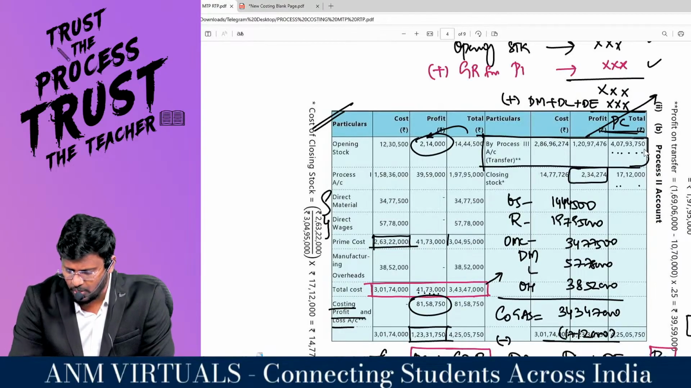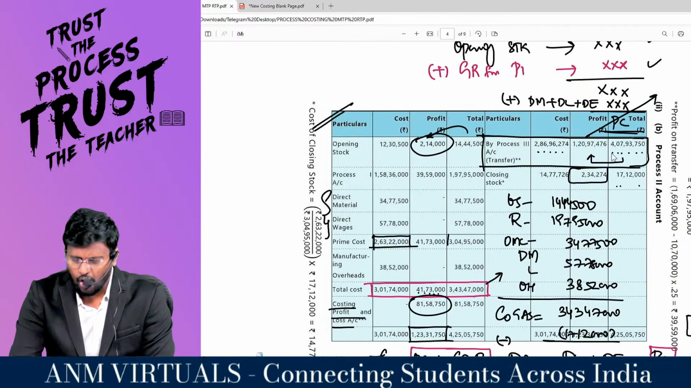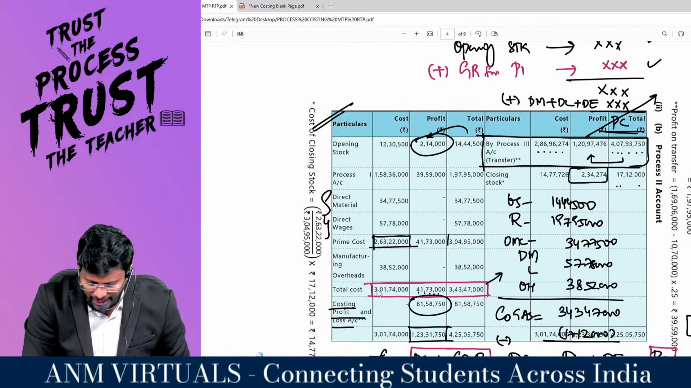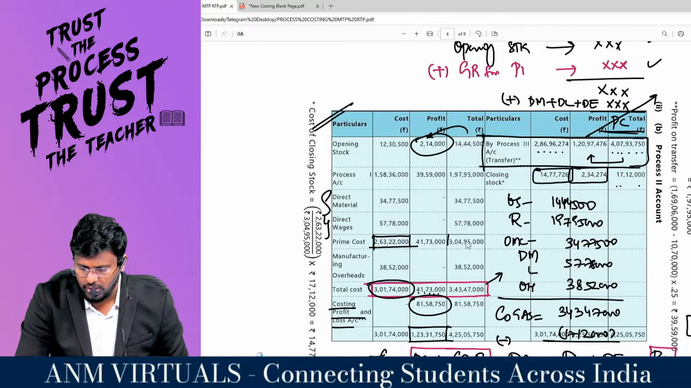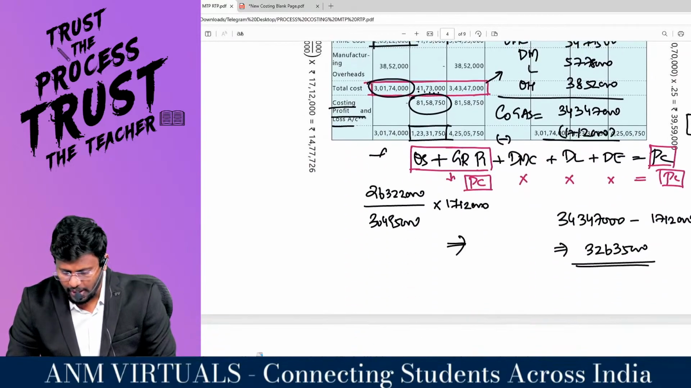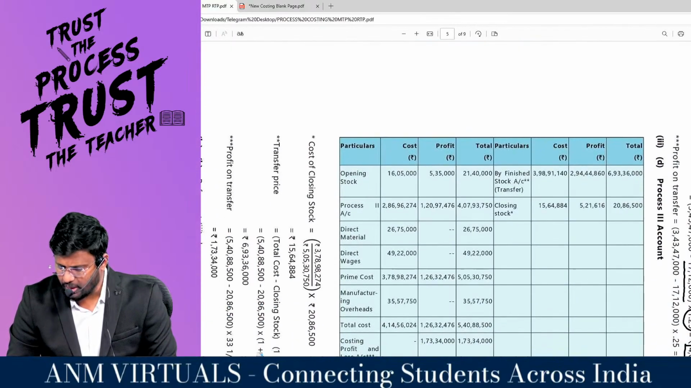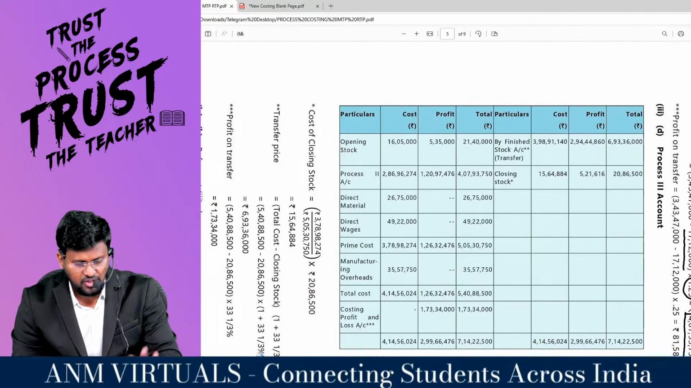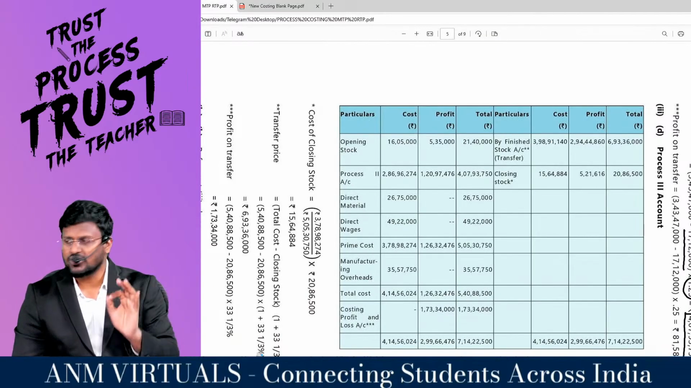Automatically, from this transfer price, if you reduce the profit, you will get the cost. Or you can find it out like this also: take the cost column, 3 crore 1,74,000, minus the cost of closing stock, and you will get 2 crore 86 lakh 96,274. I hope the second process is very clear to you. If that is the case, the third process is just a cakewalk.